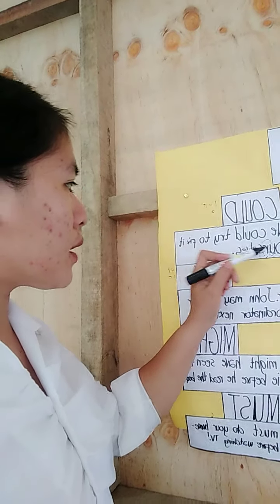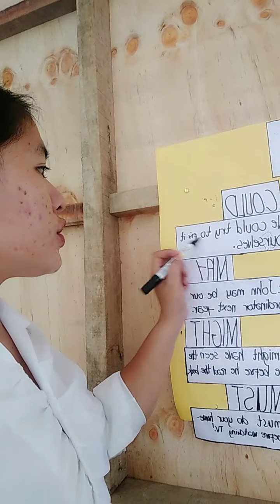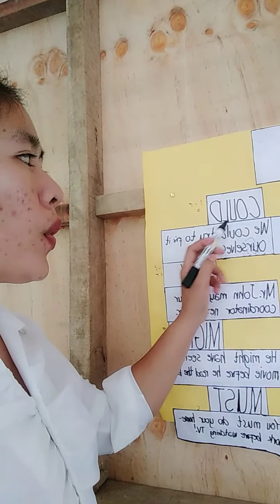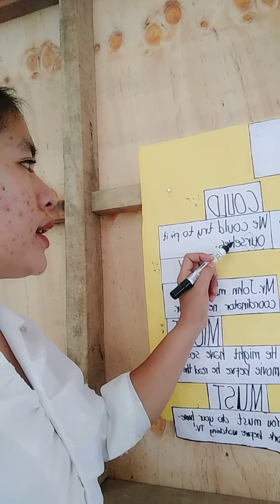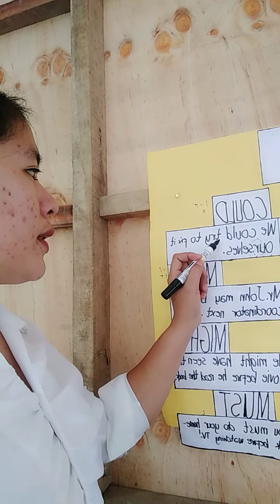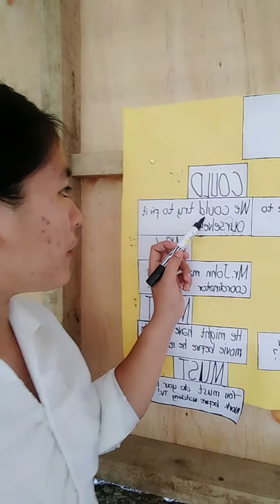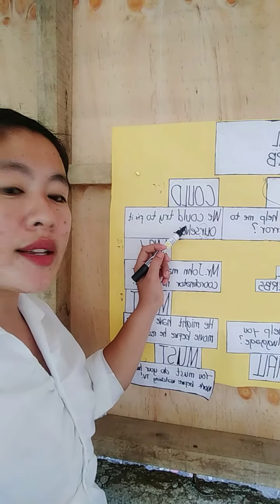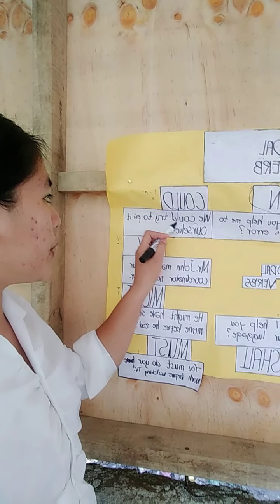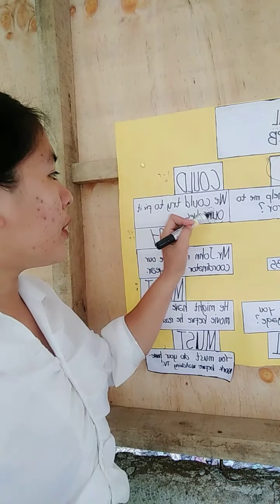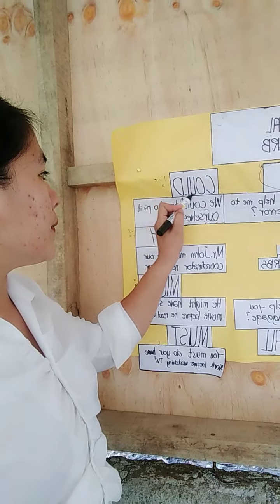Why? Because they try to fix it themselves. So we will find out where the modal verb is indicated. Our modal verb here is could.